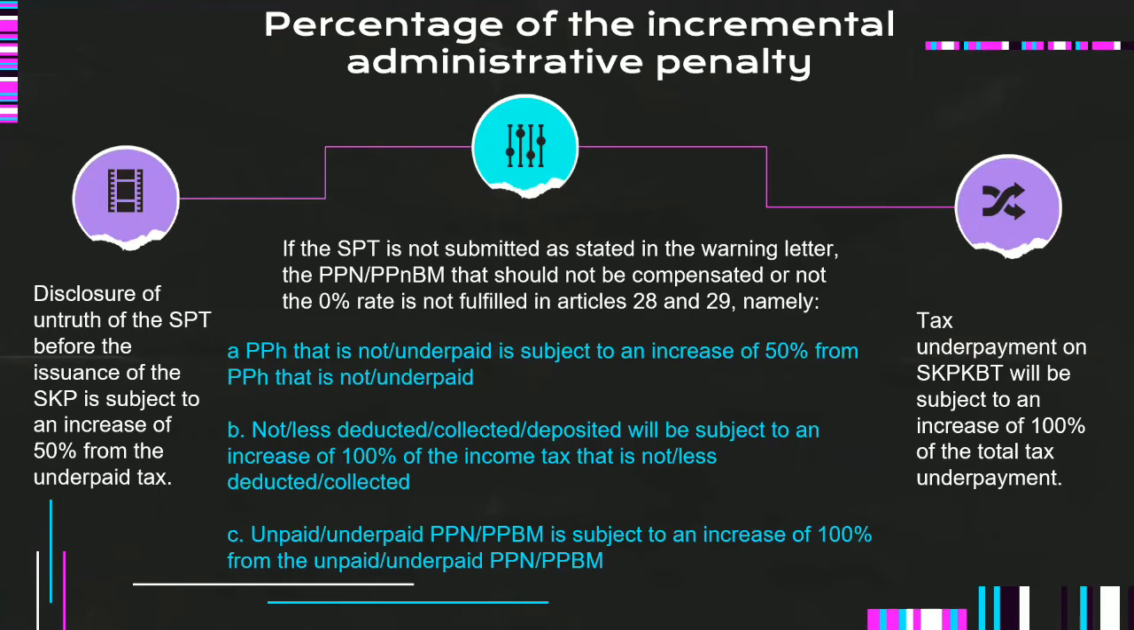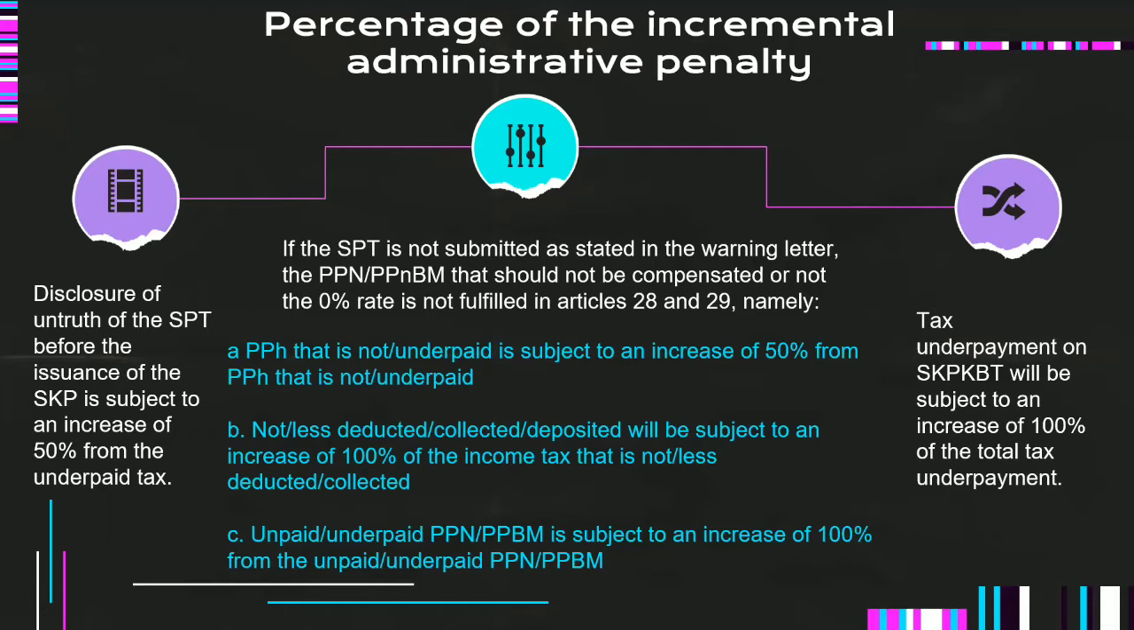Percentage of the incremental administrative penalty. First, declaration of contract of the SPT before the issuance of the SKP is subject to an increase of 50% from the underpaid tax. If the SPT is not submitted as stated in the warning letter, the PPN or PPnBM that should not be compensated or not the 0% that is not fulfilled in Article 28 and 29, namely, a PPN that is not underpaid is subject to an increase of 50% from PPN that is not underpaid.